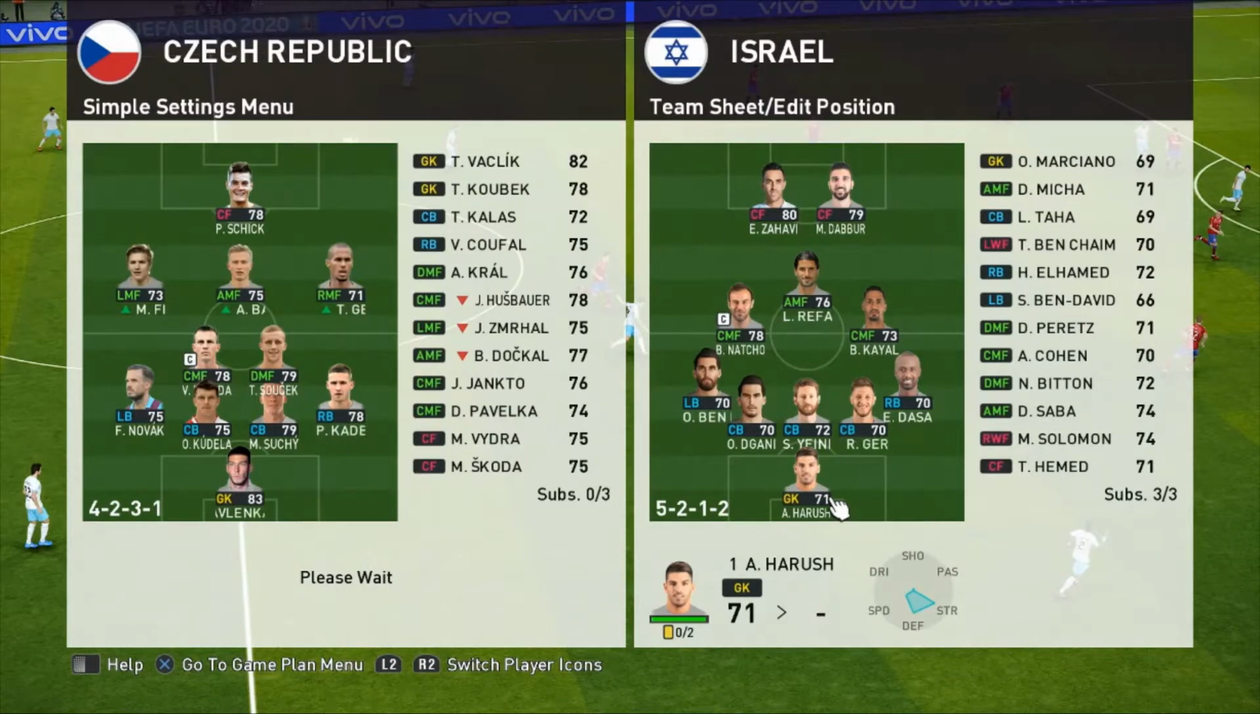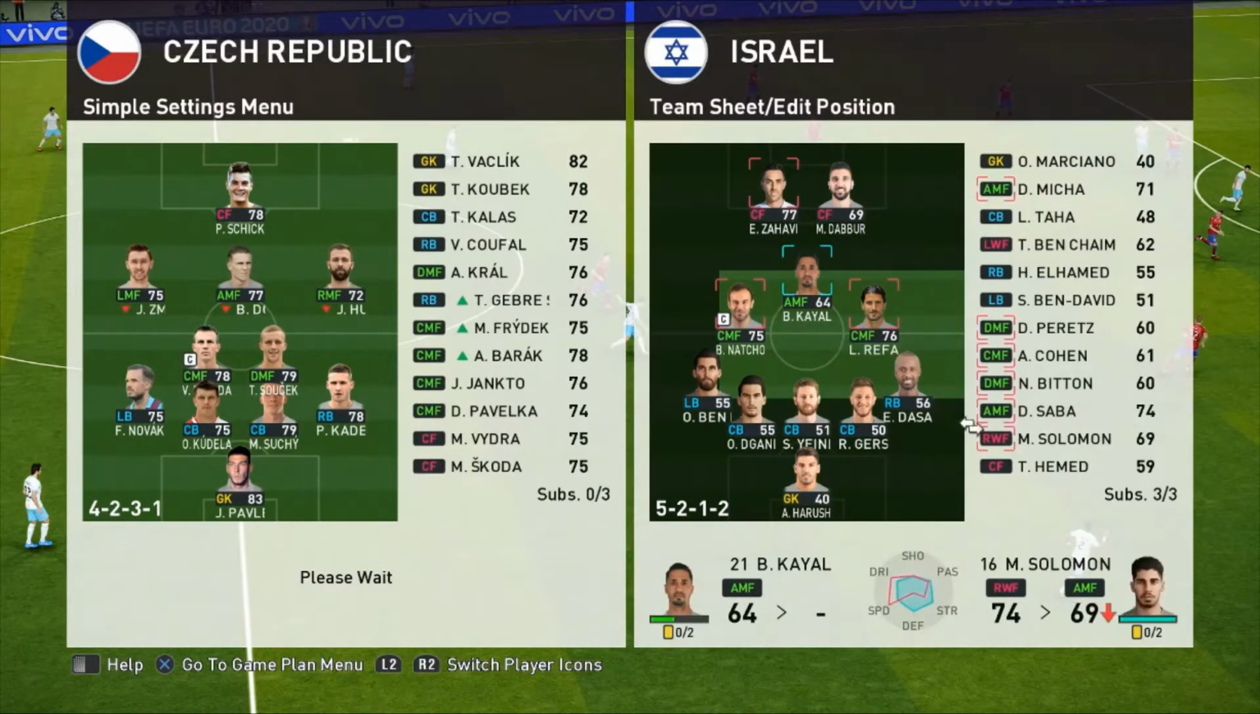We are going to put Raphael in Kyle's place. And swap Solomon for Kayal. Do you want to bring on Saba? I know, of course, we talked about Saba before. Do you want to bring Saba on? Because he's higher rated. 69 as a cam and Saba's a 74. I can bring him on for you.